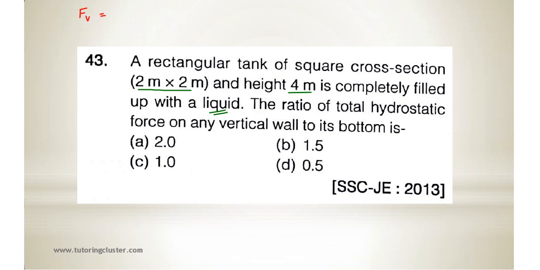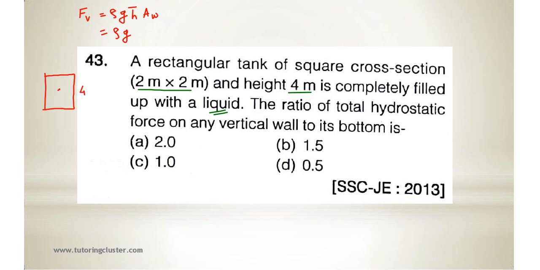What is the formula? We know rho g h bar into A, that is the area of the wall. This will be equal to rho g. What will be h bar? If this is a rectangular wall, where will the CG be?